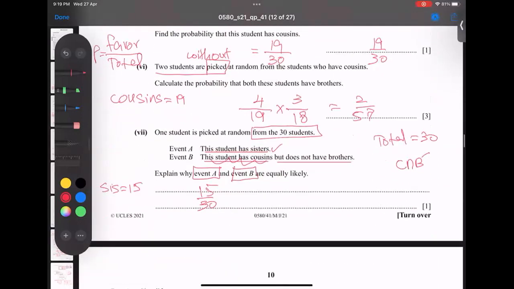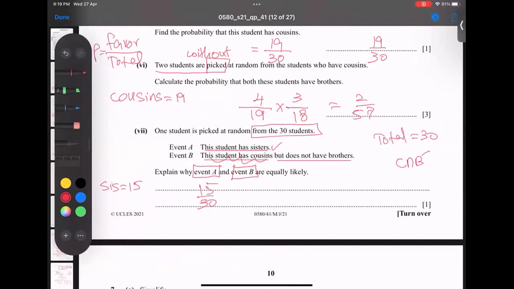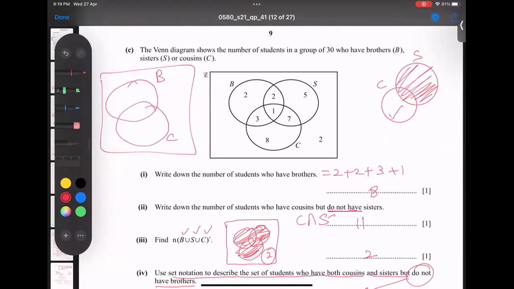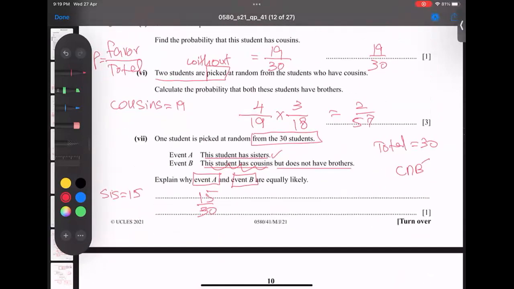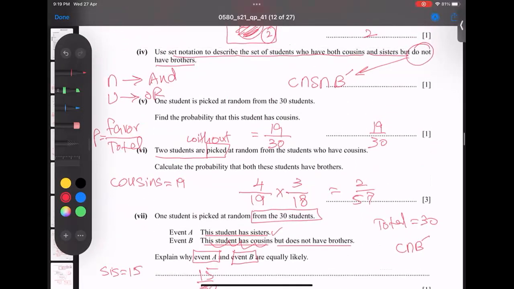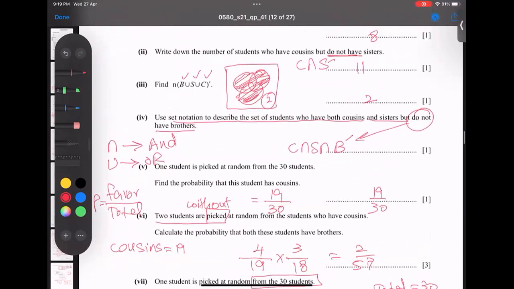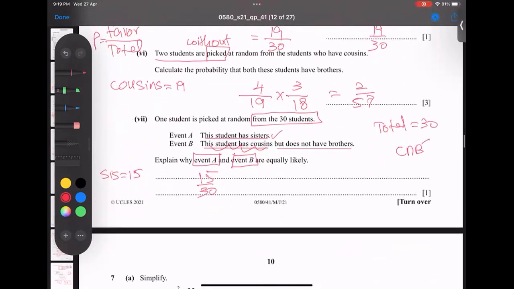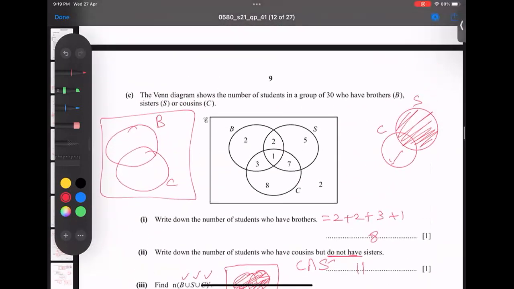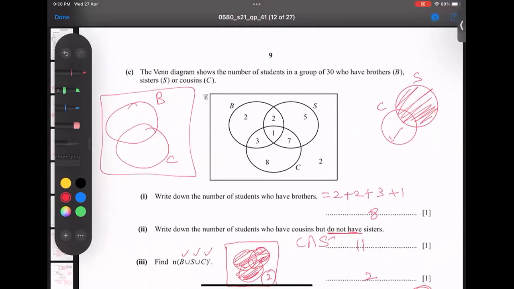Sorry, cousin is not here; it is cousin and brothers. These students have cousins but do not have brothers. So the answer is cousins and not brothers. Not brothers means the complement of brother comes here. Complement of brother means don't take this one.